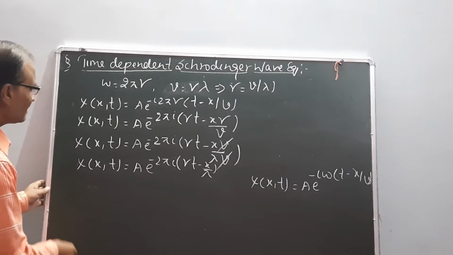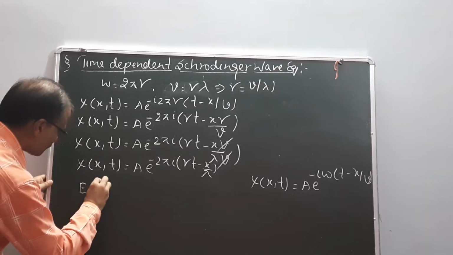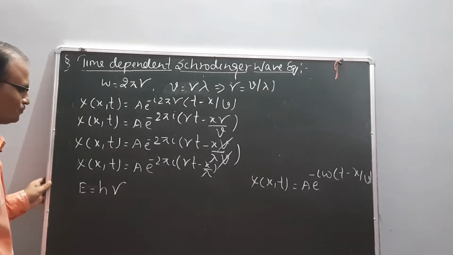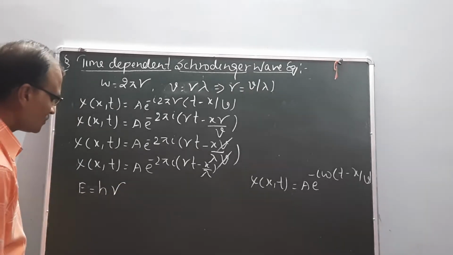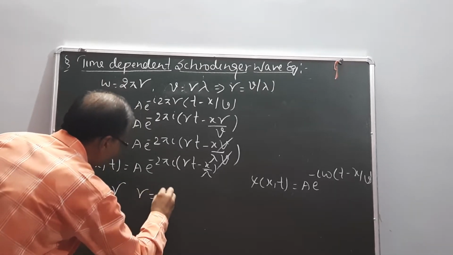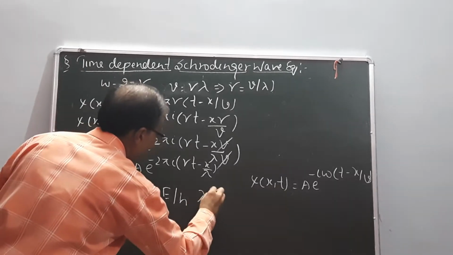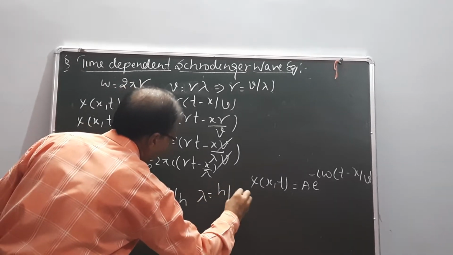We know that the energy of the wave equals h nu, and nu equal to E by h and lambda equal to h upon p.